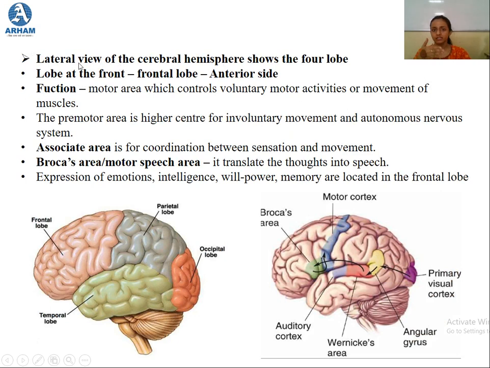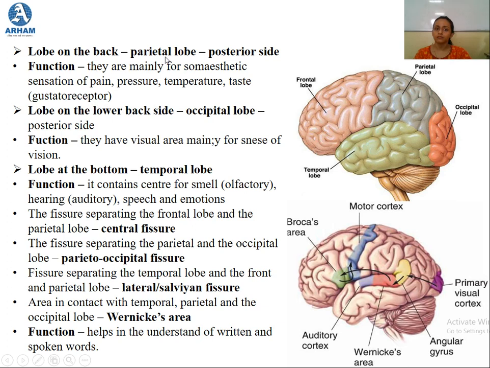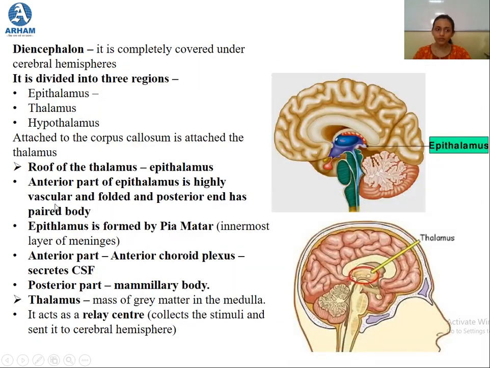That is, we studied from the lateral view, the dorsal and the ventral view. So we studied that there is the frontal lobe, then the parietal lobe, the lower back is the occipital lobe, and then the temporal lobe. And each of these lobes has certain centers which are responsible for performing certain functions.